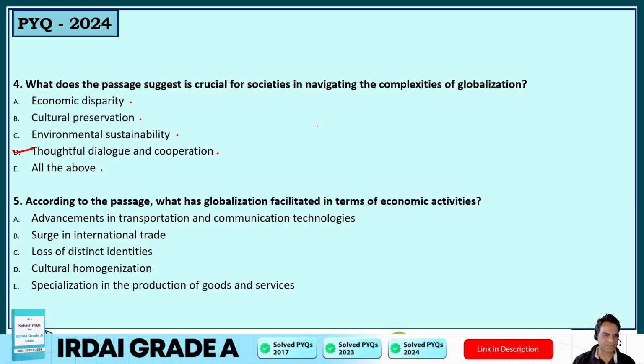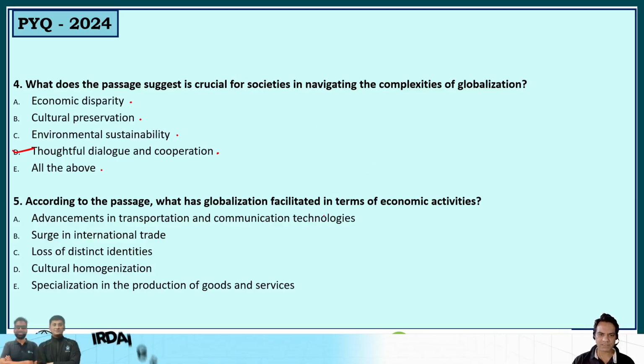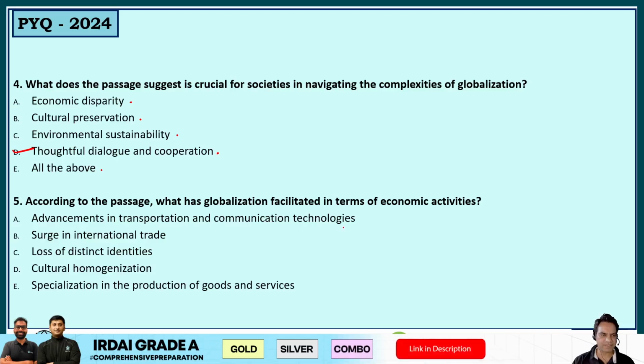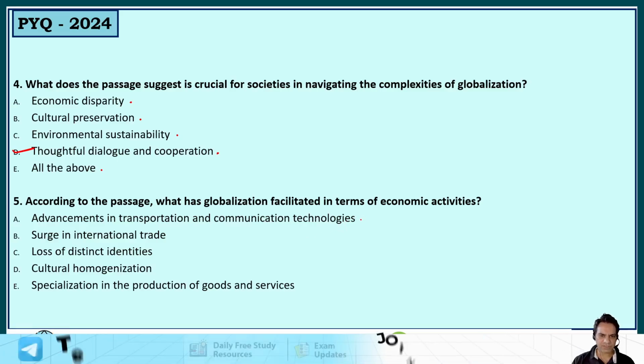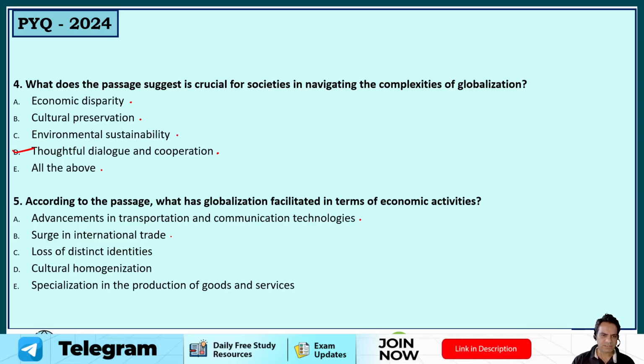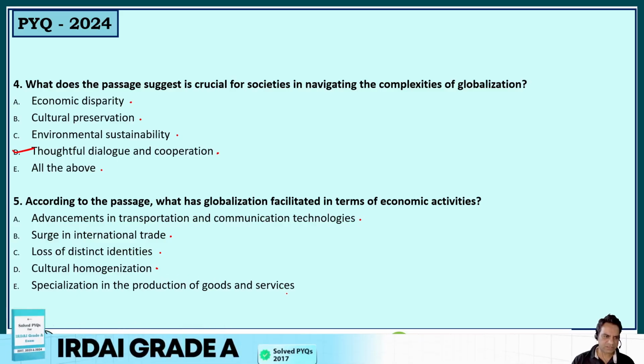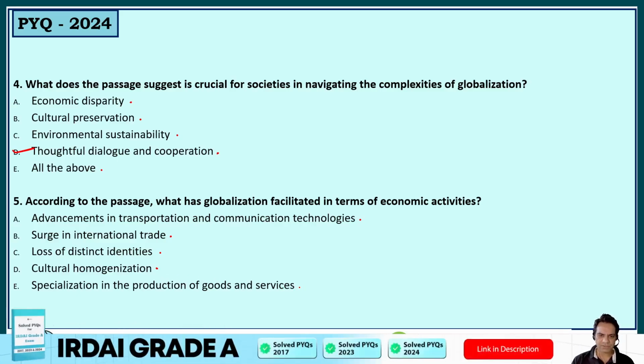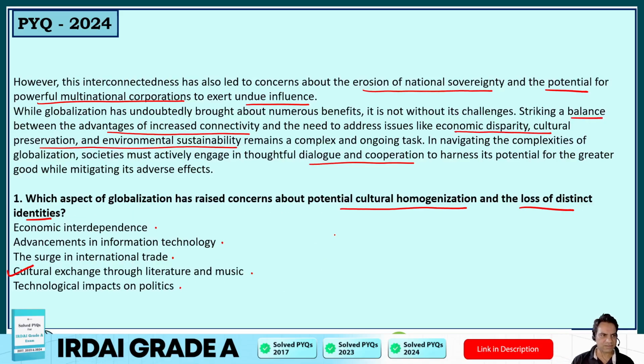Next question, question number 5. According to the passage, what has globalization facilitated in terms of economic activities? Advancement in transportation and communication technologies, surge in international trade, loss of distinct identities, cultural homogenization, or specialization in production of goods and services in economic activities. So let's re-refer to it.